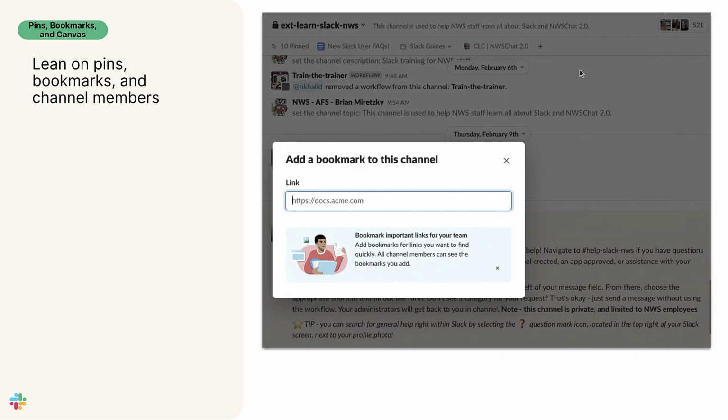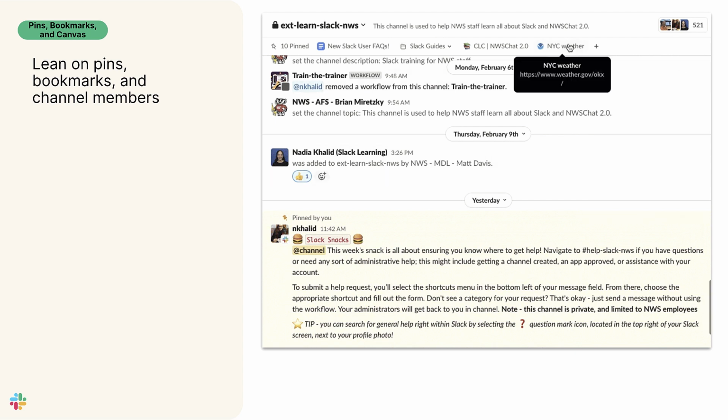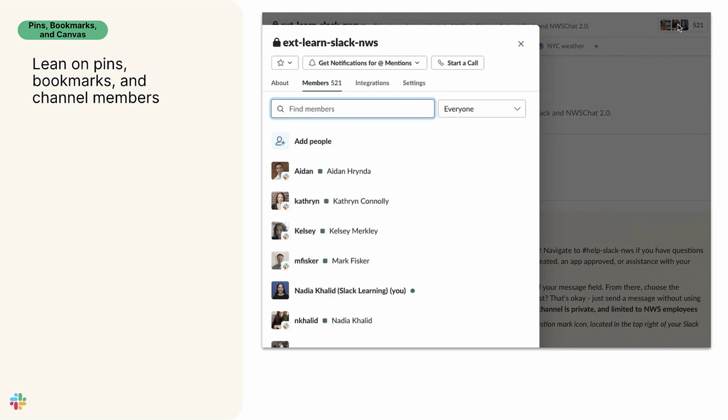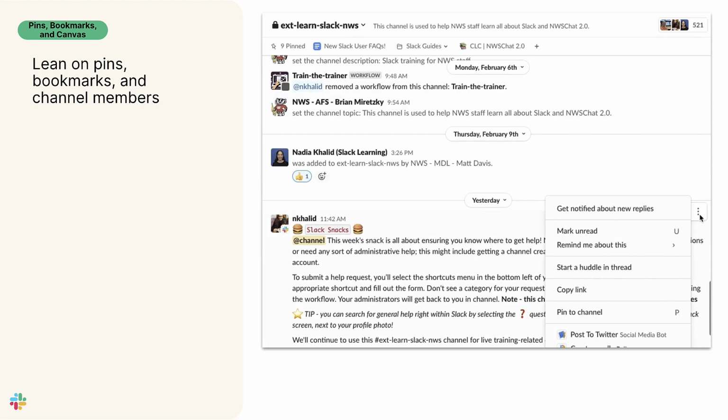You can also bookmark an item. This is like pinning, but for hyperlinks. So if you want to link out to your specific weather office or social media page, you could add that to the channel as a bookmark. To bookmark an item, just look for that plus icon right under the channel name and add your hyperlink.